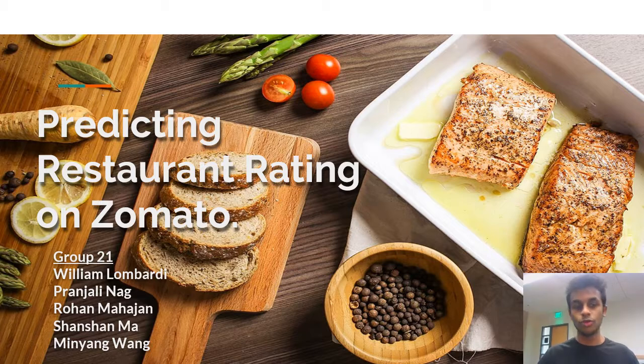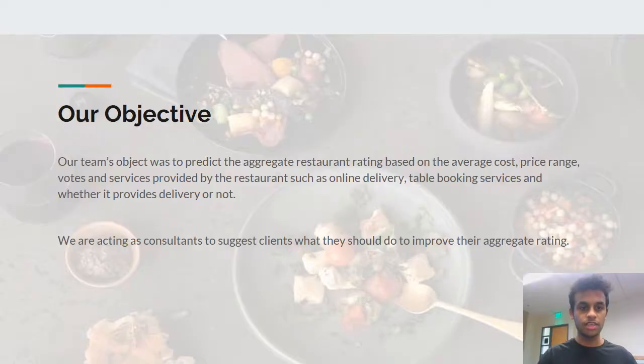We are also known as the Group 21 consulting firm, and we are going to be predicting the restaurant rating of restaurants from Zomato. The reason why we chose this data set is because currently the competition in restaurants has been increasing day by day, and we wanted to provide an analysis on an existing data set to help restaurant managers and clients discover what factors can best predict their restaurant rating, what could help their restaurant to be better than other restaurants.